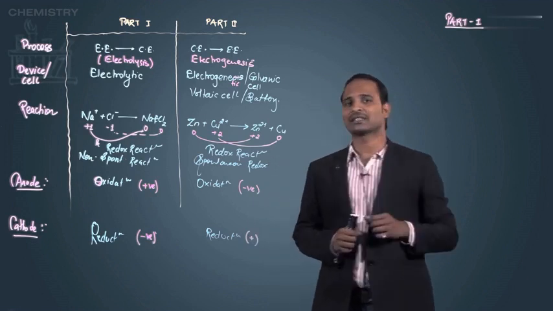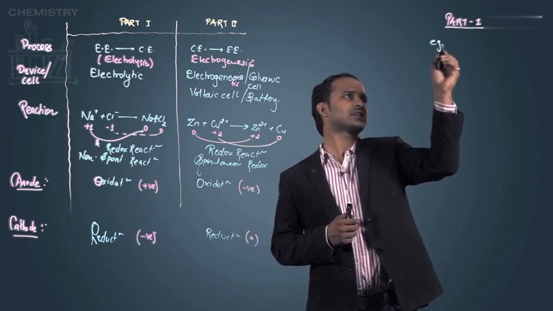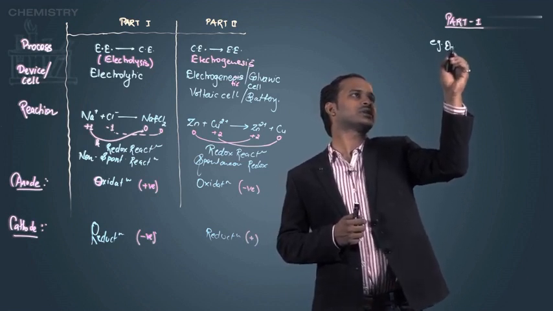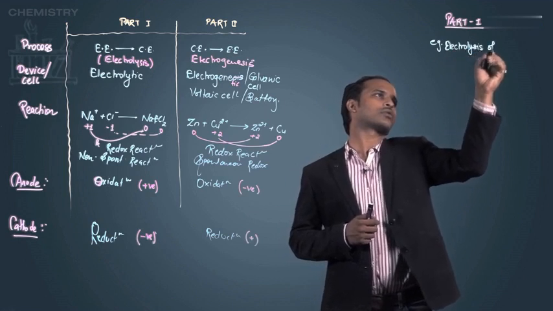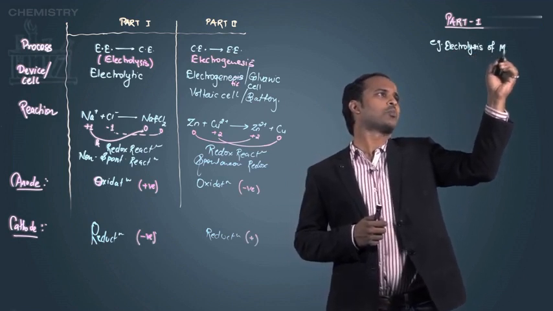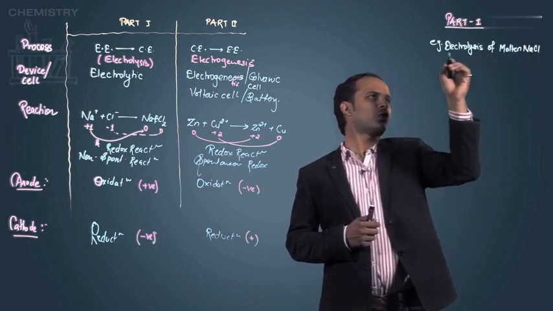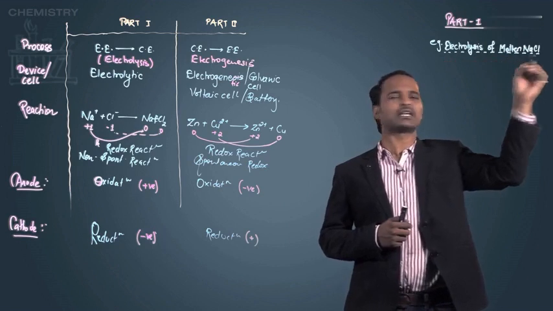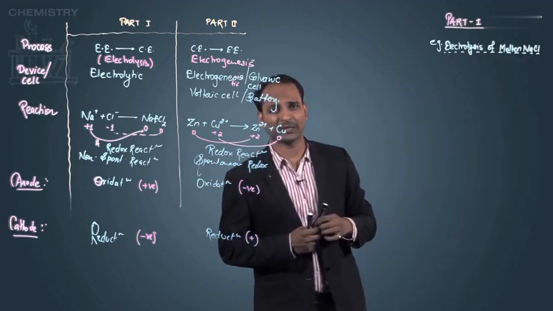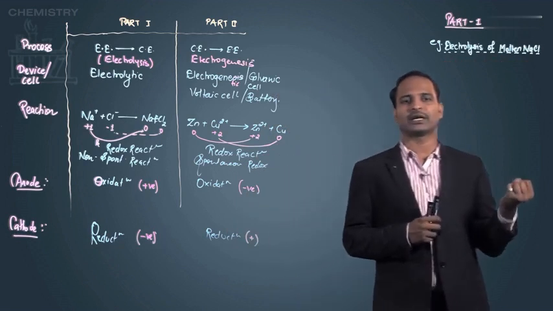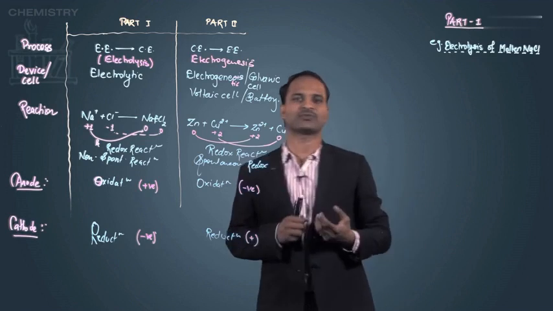Here I am considering the example of the electrolysis of molten NaCl. Molten NaCl, that means liquid NaCl. NaCl can be converted into liquid either by heating or by dissolving into water. So here I am doing electrolysis of molten NaCl, that means we are just heating it.